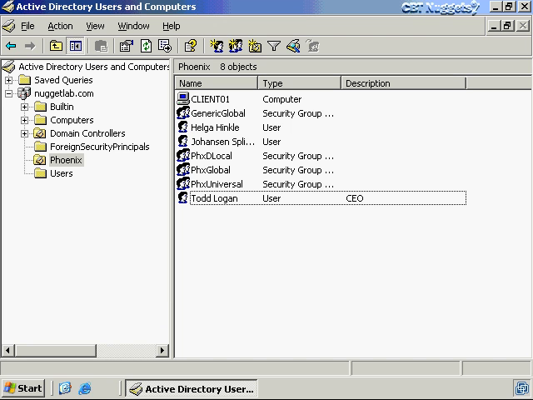Now this user that they hate has been promoted to Chief Executive Officer, at least in his account here, and he's a member of the Executive Security Group. When you combine that little mistake with the fact that you didn't wear a Hawaiian shirt on Friday, now you know you're in serious jeopardy. What are you going to do?